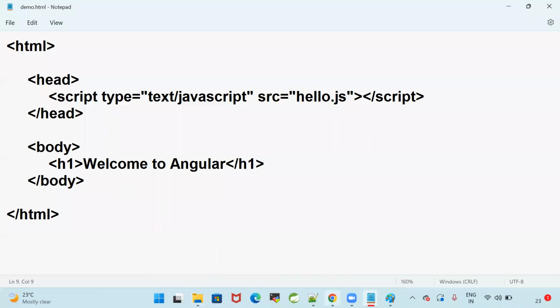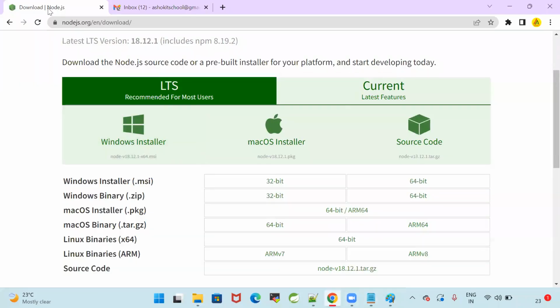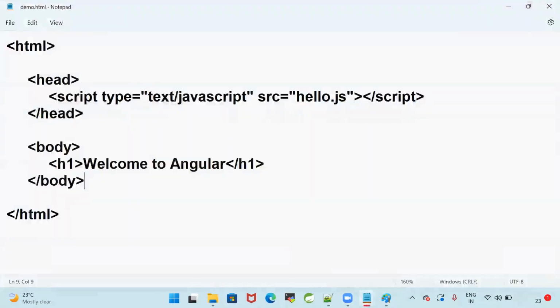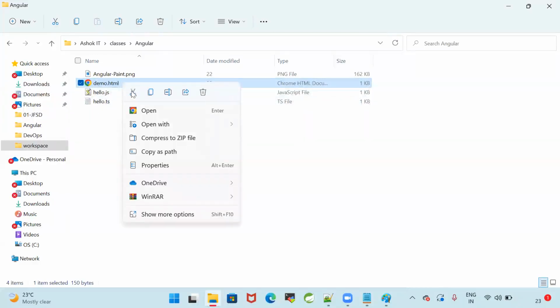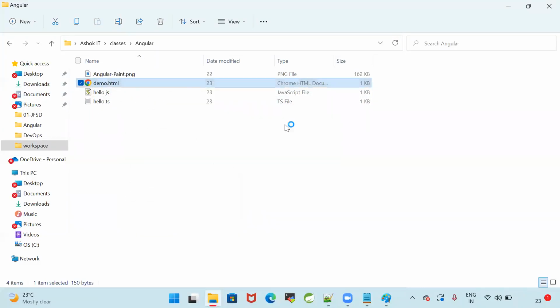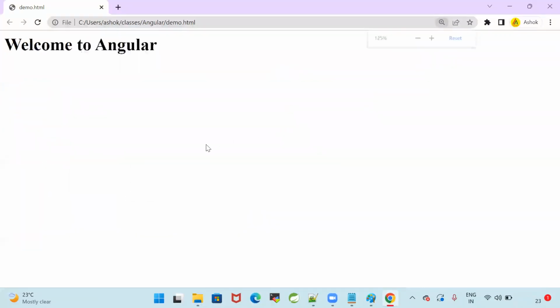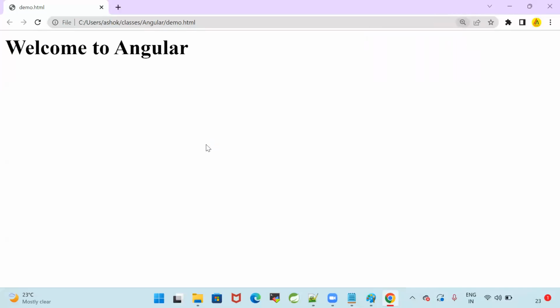Save this file, go to browser, open with Chrome. Okay, I got welcome to Angular. Where is my message, guys?